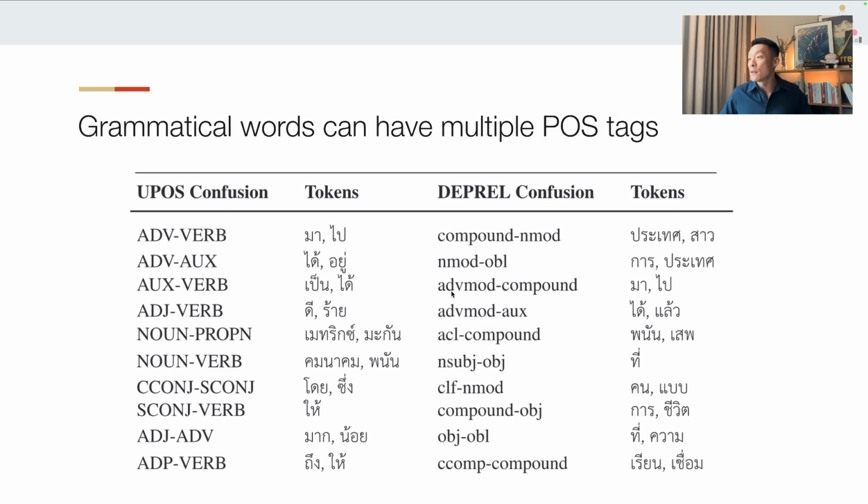So you could confuse them from the part of speech and then confuse them on the dependency relations as well. These words can be both adverb modifier and auxiliary verb, depending on where they are and the context of the sentence. So if these grammatical words are so hard to pin down, it's really hard to find the dependency relations in the sentence. And these are just some of the observations we found when we dug into the errors that the best parsers make.